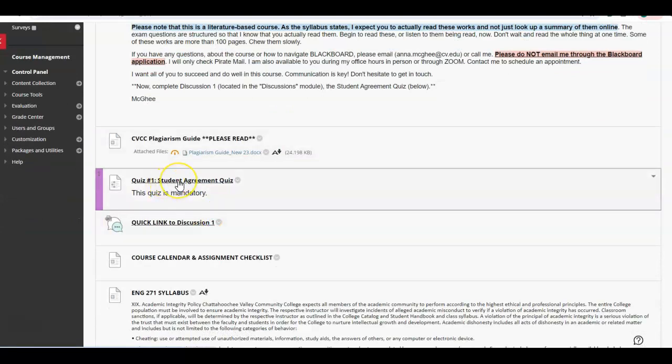You will also need to take the student agreement quiz for the first week of class, and this is due on the 26th of May. Any student who does not complete the student agreement quiz will be dropped from the class, so make sure that you do that when you open it up.